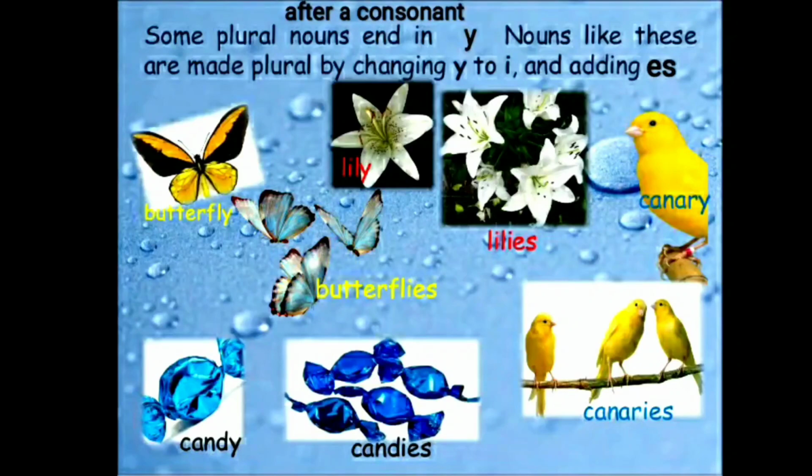Lily, lilies. Canary, canaries. Here lily: L is a consonant and the word is ending with Y. So we will remove Y and add IES. So it will become lilies. I hope you are clear with this.